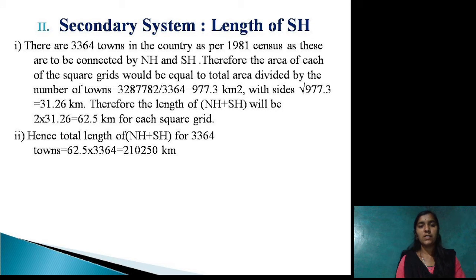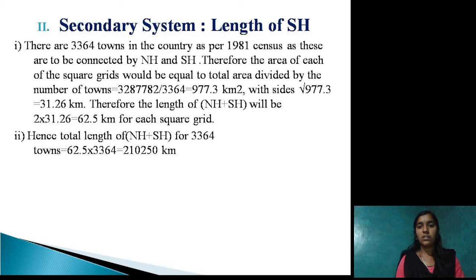Next, the secondary system. In this, there are two things to find out: length of the state highway and length of the major district roads. In the first one, length of the state highway, there are 3,364 towns in the country as per 1981 census, as these are to be connected by national highway and state highway.